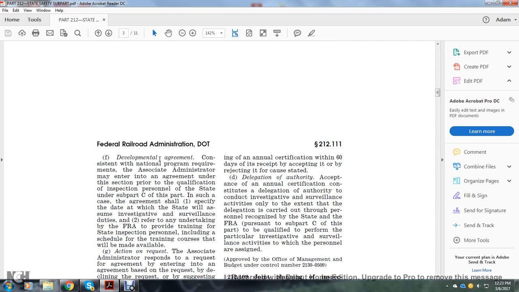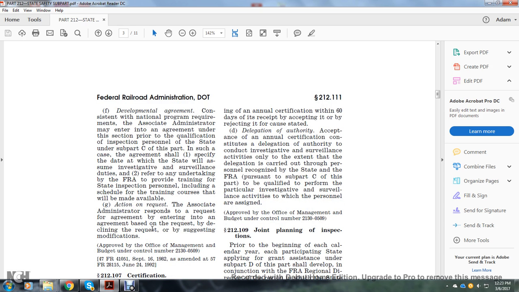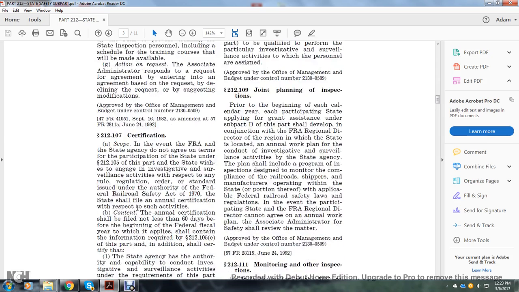F. Agreement development, consistent with the national program requirements. The associate administrator may enter into an agreement under this section prior to the qualification of inspection personnel of the state under subpart C of this part. In such a case, the agreement shall specify the date on which the state is to assume investigation and surveillance duties, and refer to the undertaking of the FRA to provide the training for the state inspector personnel, including the scheduled training courses that will be made available. G. Action upon request. The associate administrator responds to requests for agreements by entering into an agreement based on the request, or declining the request, or suggesting modifications.